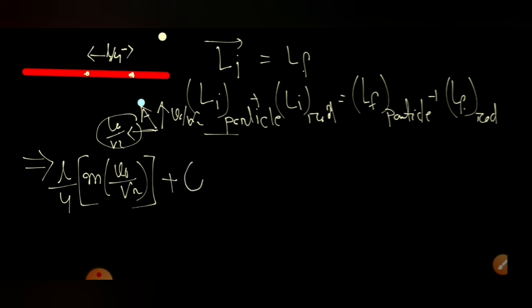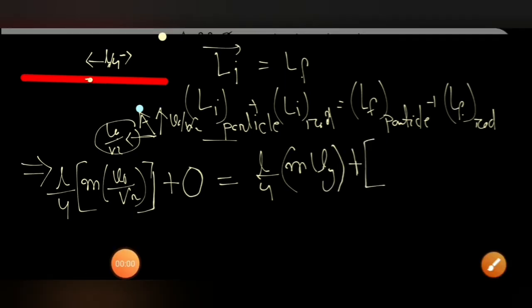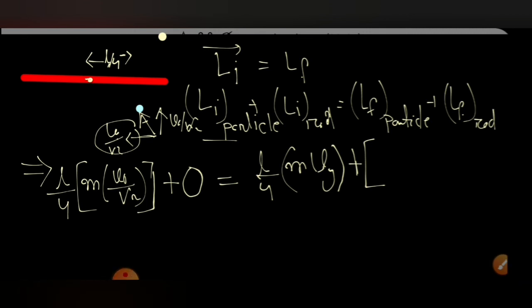Plus the rod was at rest before collision, so it will be 0. And for after collision, this will be L by 4 M into Vx, though again Vx will not be featuring in this because the cross product will be 0. Plus for the rod, as the rod is doing plane general motion, the angular momentum formula will be RCM cross PCM plus ICM omega. That's why we have taken the angular momentum about this point, so that our calculation will be easier, because RCM will be 0, as the distance from this point to this point is 0. So the first term RCM cross PCM is equal to 0, plus ICM omega.